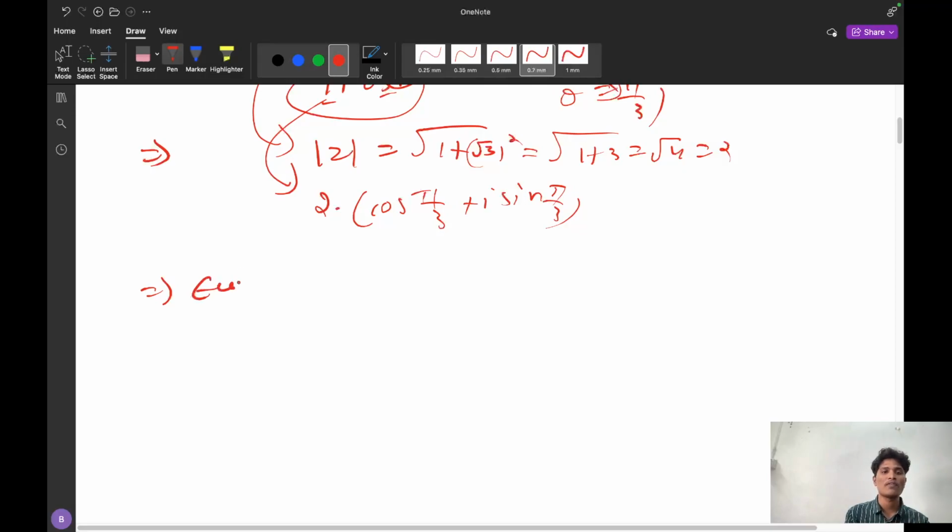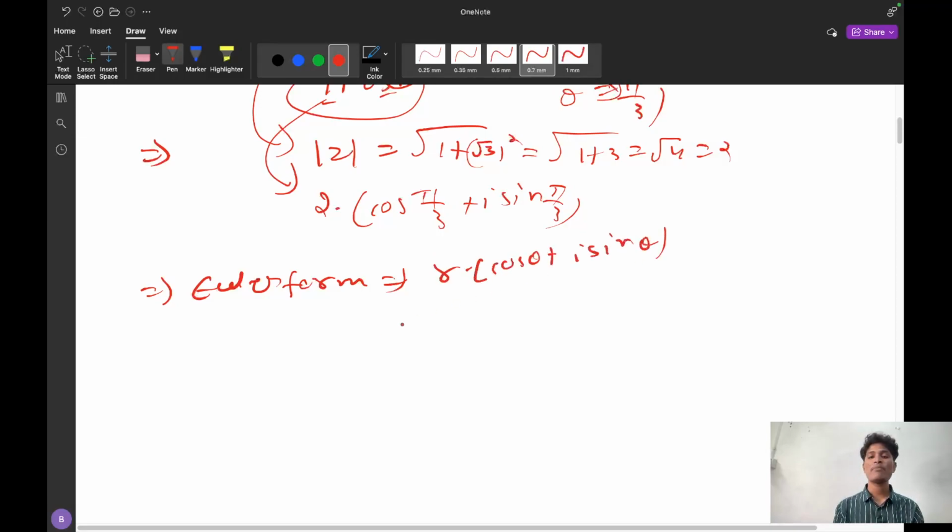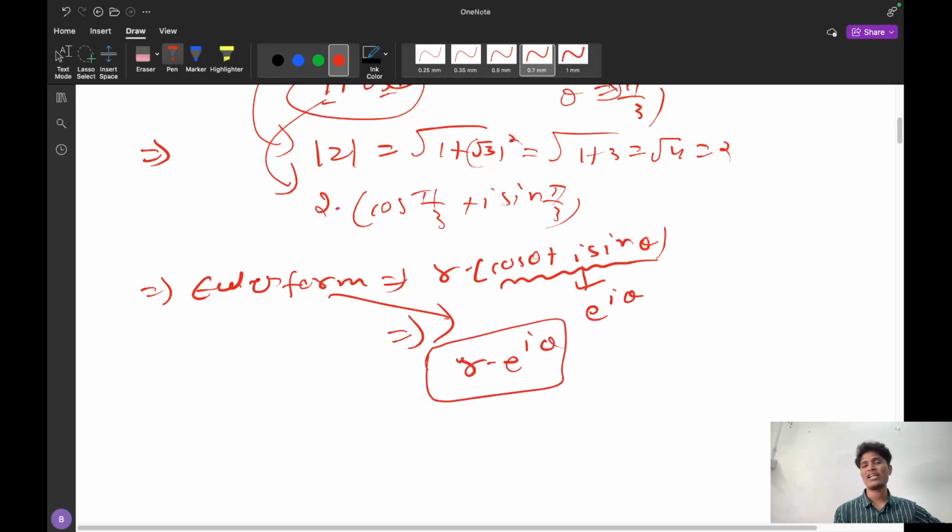The next form is Euler form. Why the need of the Euler form? Because for simplification, Euler has designed one form, that is the Euler form. In r into cos theta plus iota sin theta, this entire cos theta plus iota sin theta, Euler has represented as e power i theta. So now the Euler form is r into e power i theta. The form has reduced. Now e power i theta is equal to cos theta plus iota sin theta.